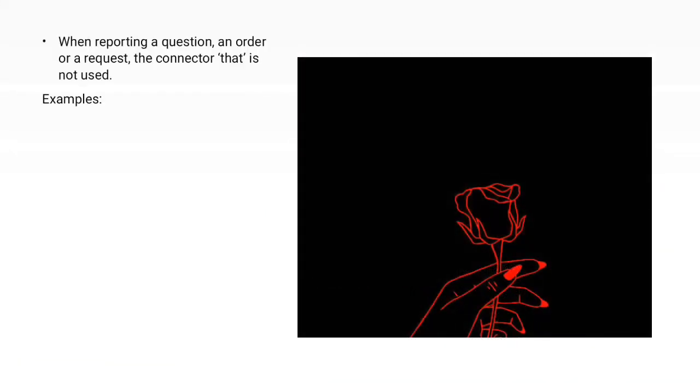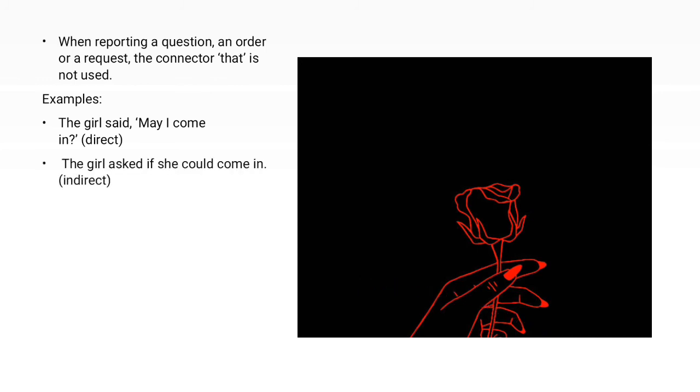Next, when reporting a question, order or request, "that" is not used. Example, the girl said, "May I come in?" In indirect, the girl asked if she could come in.